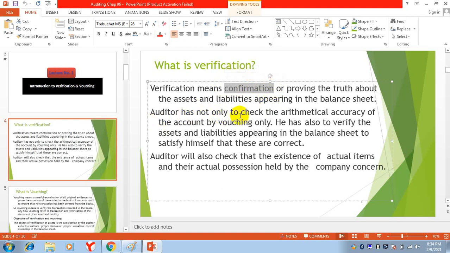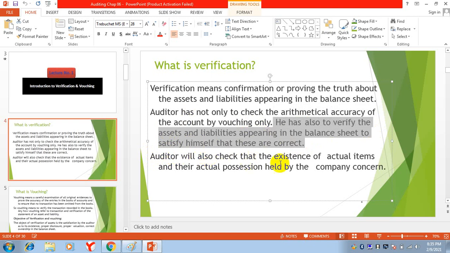The auditor has not only to check the arithmetical accuracy. One responsibility of the auditor is to check the arithmetical accuracy, that mathematically the financial statements are correct, by vouching only. He has also to verify the assets and liabilities appearing in the balance sheet to satisfy himself that these are correct. He will check whether the assets and liabilities shown in the balance sheet are correct or not.